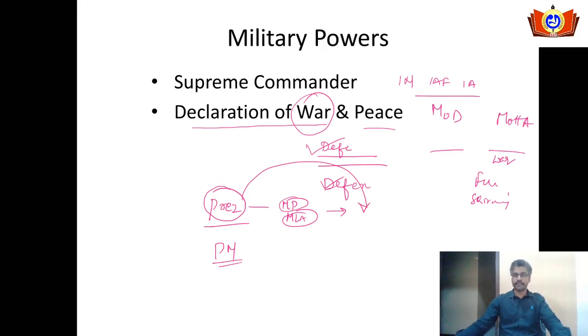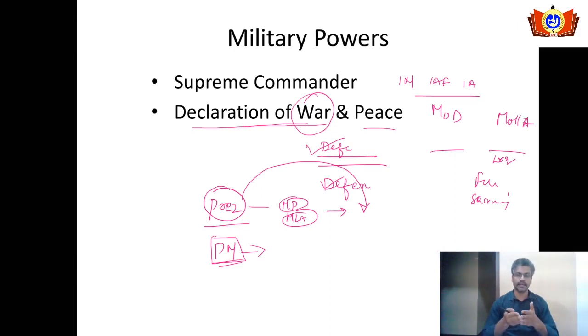The position of prime minister is much more political compared to the post of president. If he were given the power of declaration of war, he might use it for his political gains. That's why they might not have given him the declaration of war.